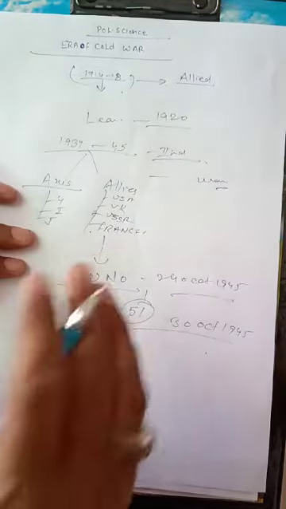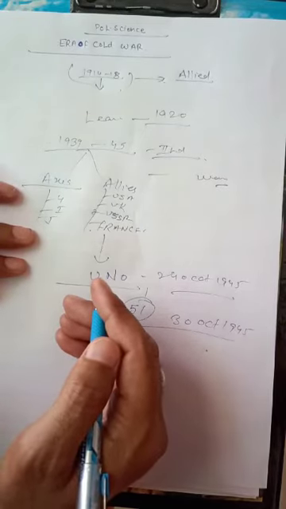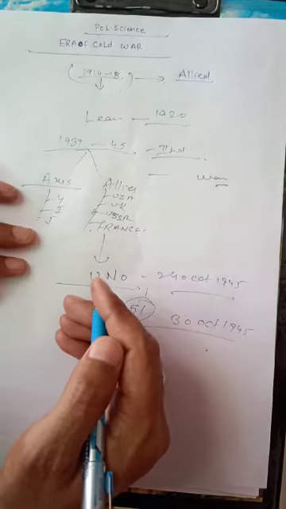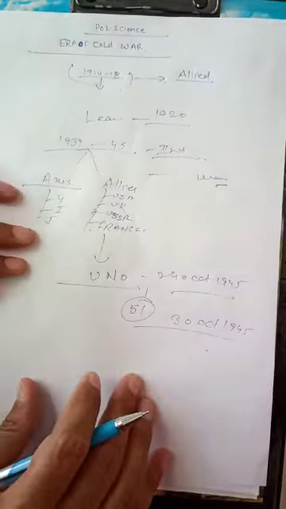After the end of the Second World War, as we discussed in the previous section, two atomic bombs were dropped by the United States of America on Japan, at Hiroshima and Nagasaki, on 6th of August and 9th of August 1945. Japan surrendered and the Second World War came to an end.